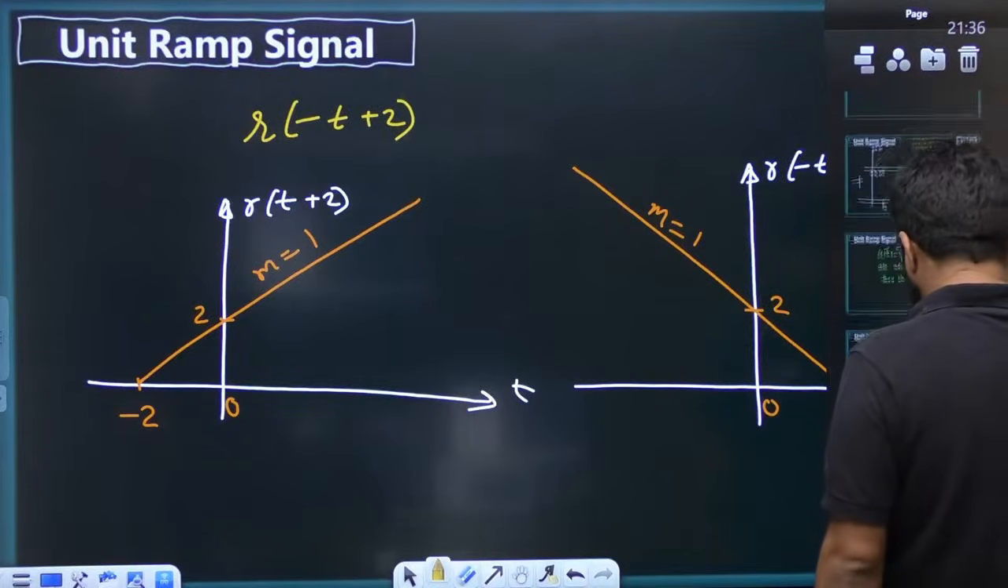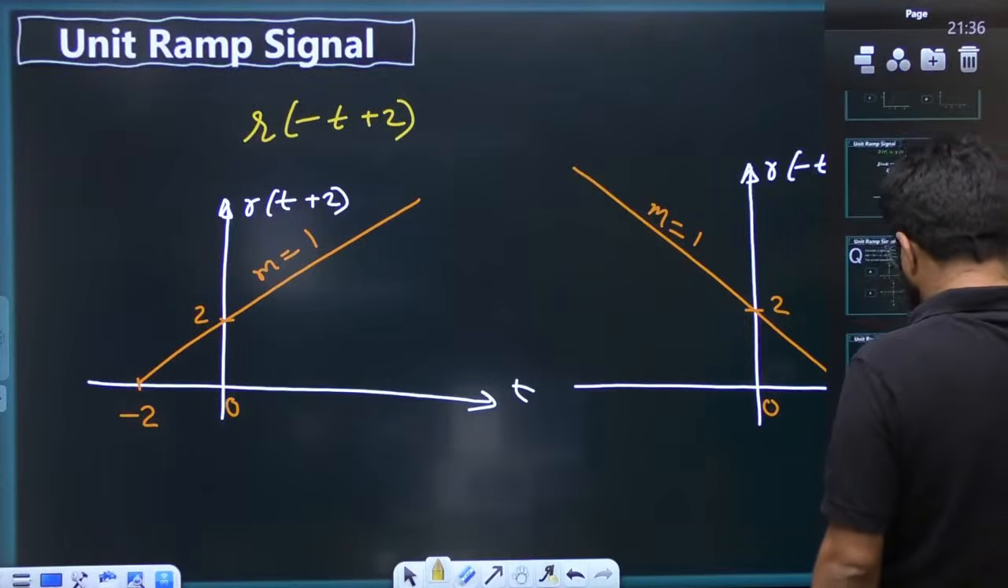Arre, how did it go back? How and why did it go back?